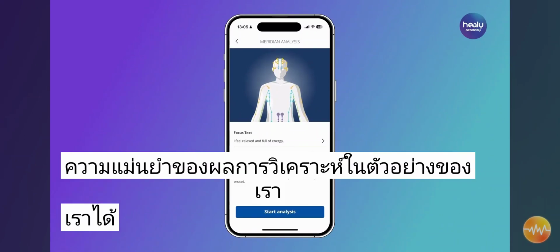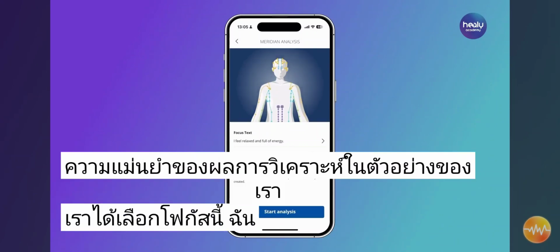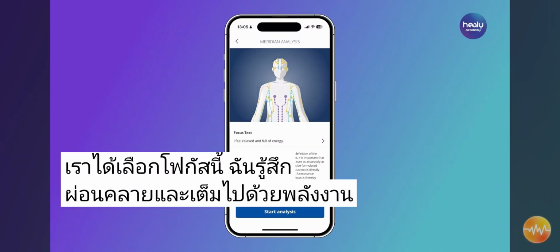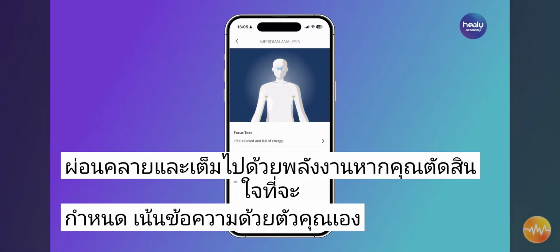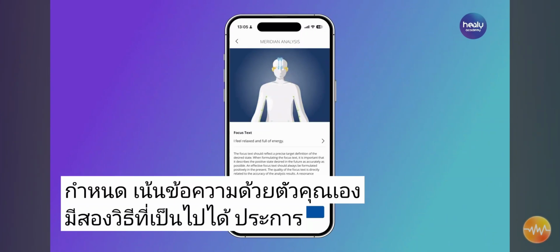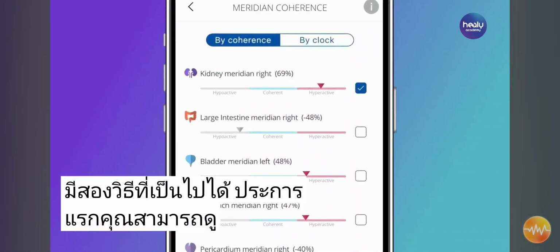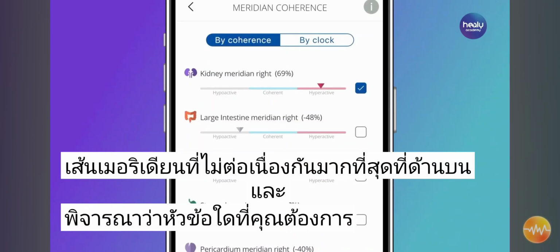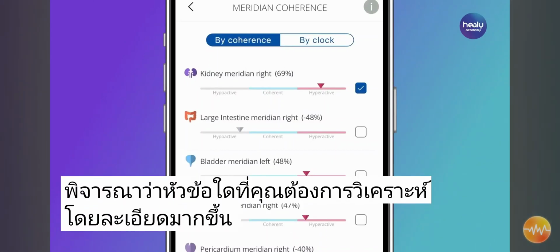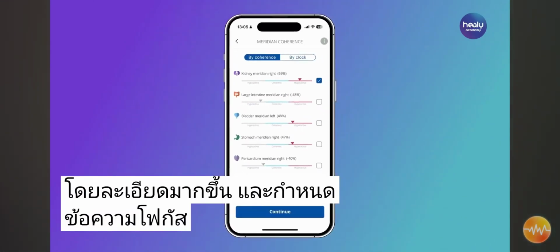In our example, we have chosen this focus: I feel relaxed and full of energy. If you decide to formulate a focus text yourself, there are 2 possible approaches. Firstly, you can look at the most incoherent meridians at the top and consider which topic you want to analyze in more detail and formulate the focus text accordingly.